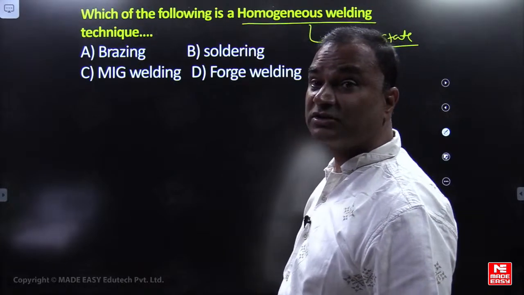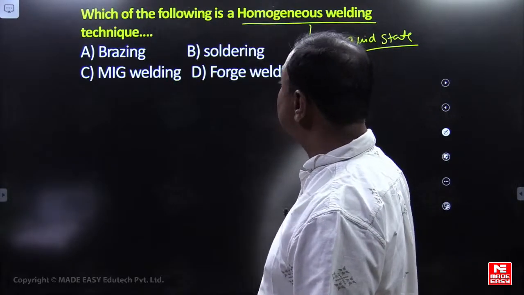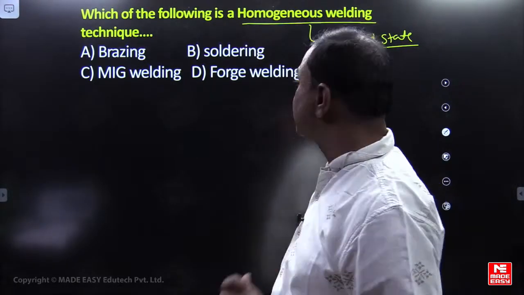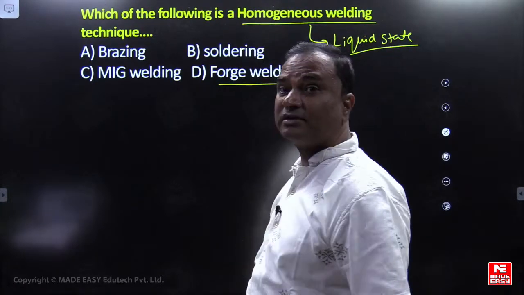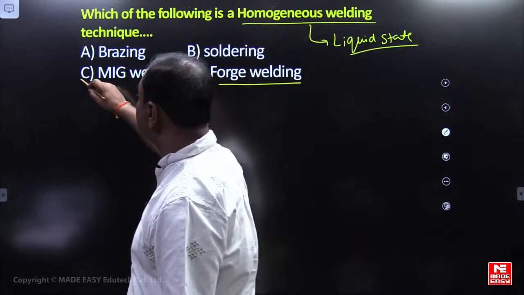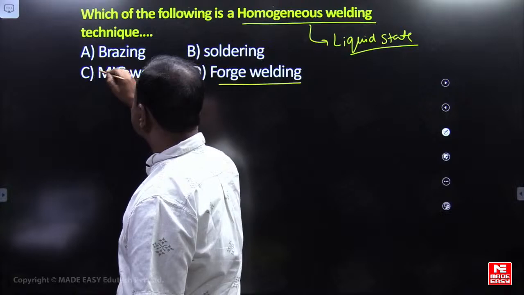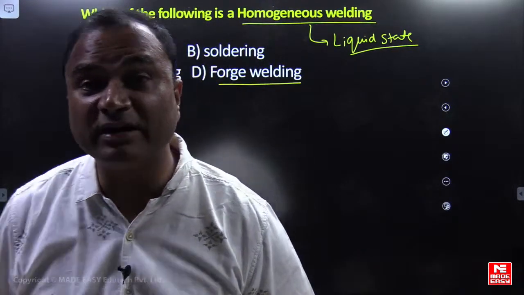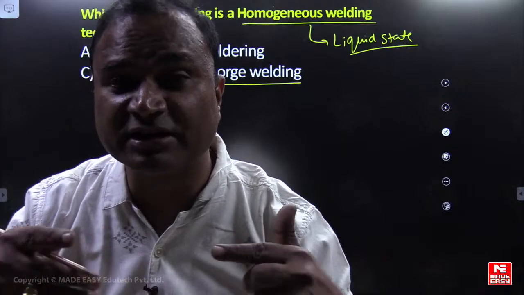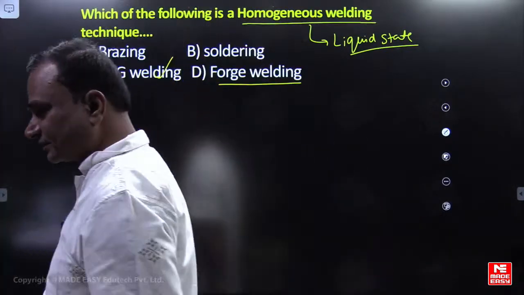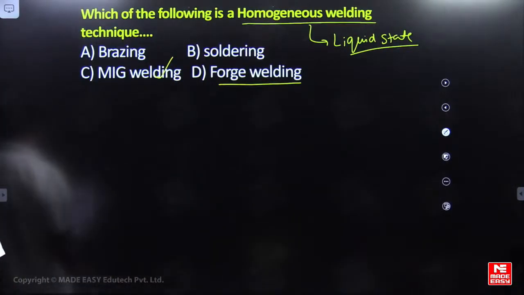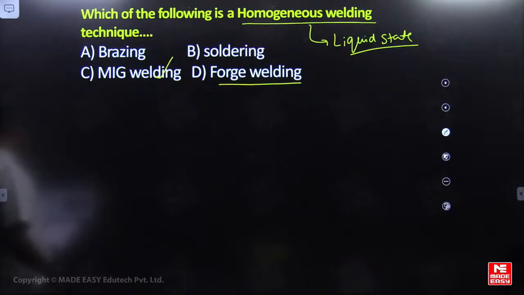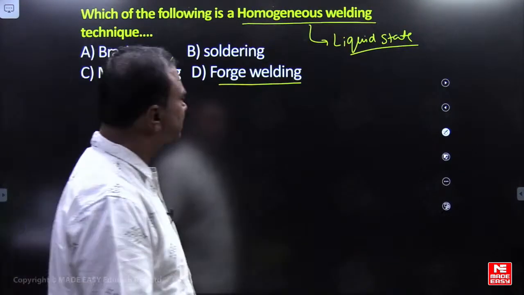Brazing, solid or liquid state. Soldering and brazing are solid or liquid state welding. Forge welding is a solid state welding. Now MIG welding is the option. Option C is correct. MIG welding is a liquid state welding, and liquid state welding is a homogeneous welding technique. Okay? Right, good.